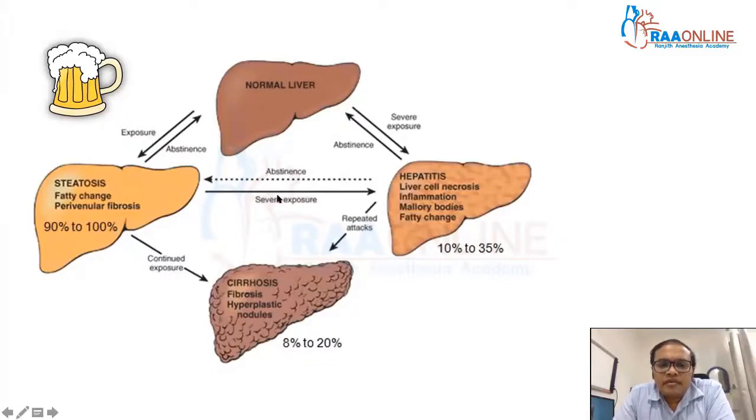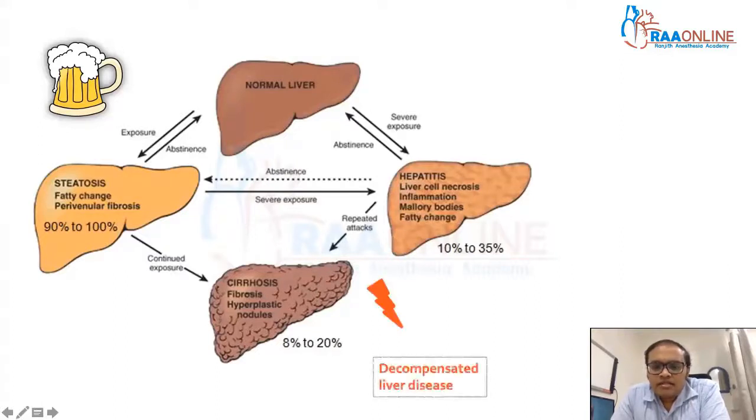And sometimes when they have severe binge drinking, or when they drink on an empty stomach, or they skip meals and drink, or they have associated conditions like hepatitis B, hepatitis C, or malnutrition, or family history, genetic polymorphisms, in those conditions they have a propensity to progress fast to alcoholic hepatitis, and that can also cause decompensated liver disease, or more importantly, acute on chronic liver failure. I showed this in a previous seminar on acute and chronic liver failure. So this is the entire spectrum of alcoholic liver disease.